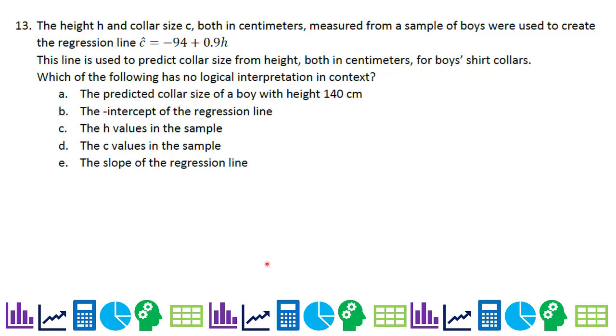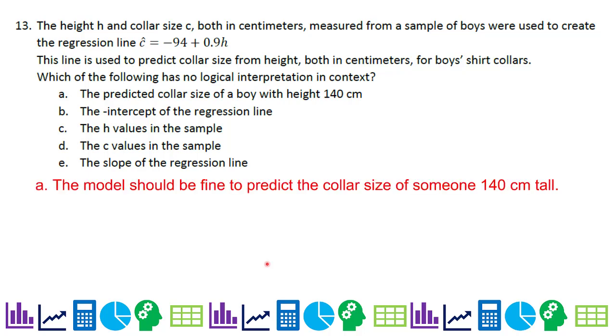Number 13. The height H and collar size C, both in centimeters, measured from a sample of boys, were used to create the regression line. Predicted collar size equals -94 plus 0.9 times their height in centimeters. This line is used to predict collar size from height, both in centimeters, for boys' shirt collars. Which of the following has no logical interpretation in context? A, the predicted collar size of a boy with a height of 140 centimeters. Well, assuming 140 centimeters is a reasonable height for a boy, it should be fine, all right?